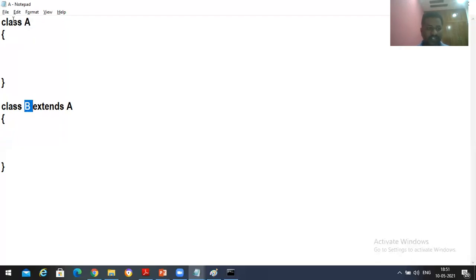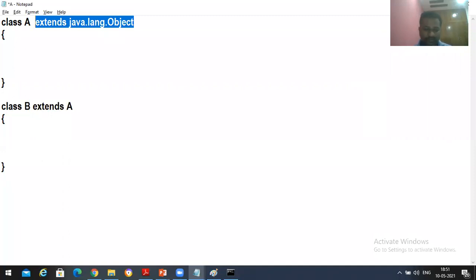In that case, how is the scenario going to be? A is a class and B is extending A. If you're not going to write extends java.lang.Object, automatically it is going to be there. If you don't write it, the Java compiler is going to write it.